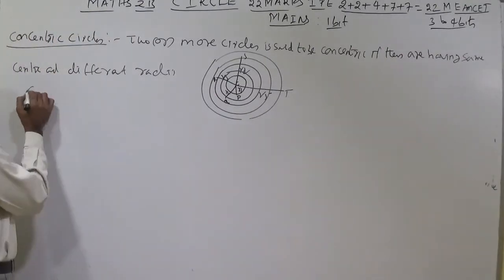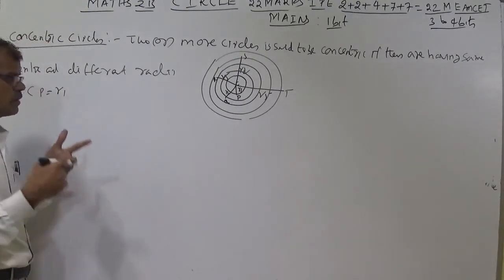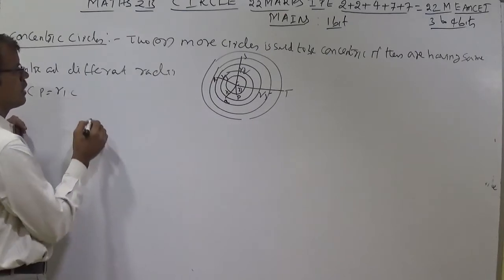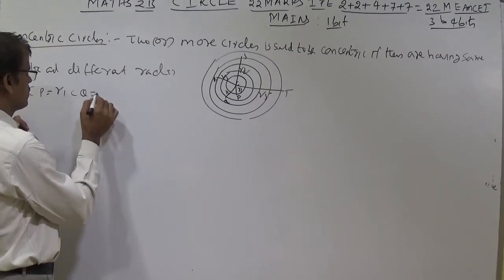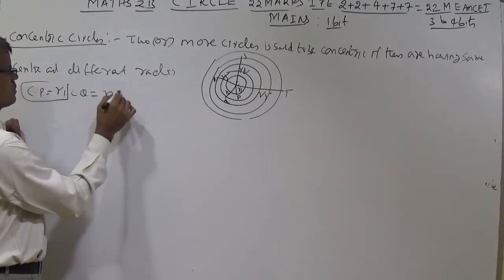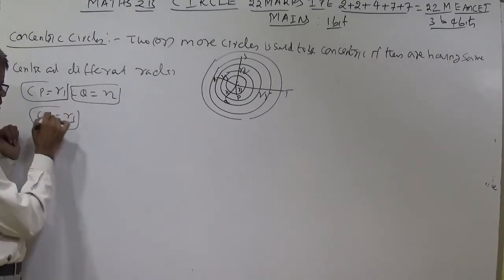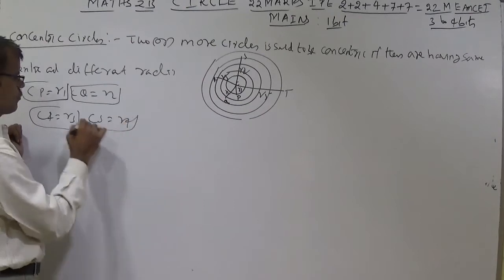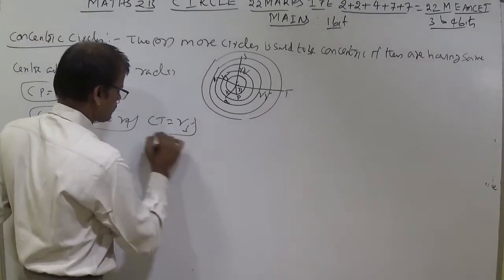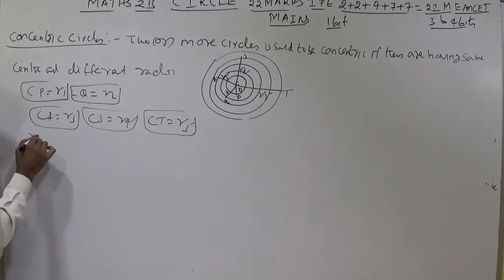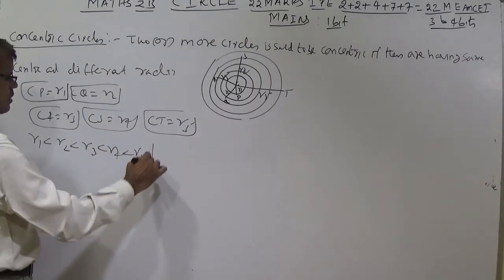So CP is equal to R1. R1 may be 2 or 3, for example. R2 may be 4, 5 like that. So R1 less than R2 less than R3 less than R4 less than R5. CP is equal to R1, CQ is equal to R2, CR is equal to R3, CS is equal to R4 and CT is equal to R5.